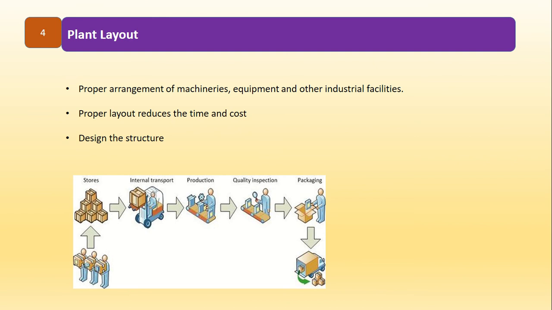Next scope area is plant layout. It belongs to strategic decision because the layout is made for a long period of time. It involves designing the structure of all the production facilities, that is which activity or machinery is placed and works at which place, and how the material moves from one workstation to another, or one place to another where the next work completes. Plant layout can reduce the time and cost. Convenient and proper path of the work activities can be executed by good plant layout.